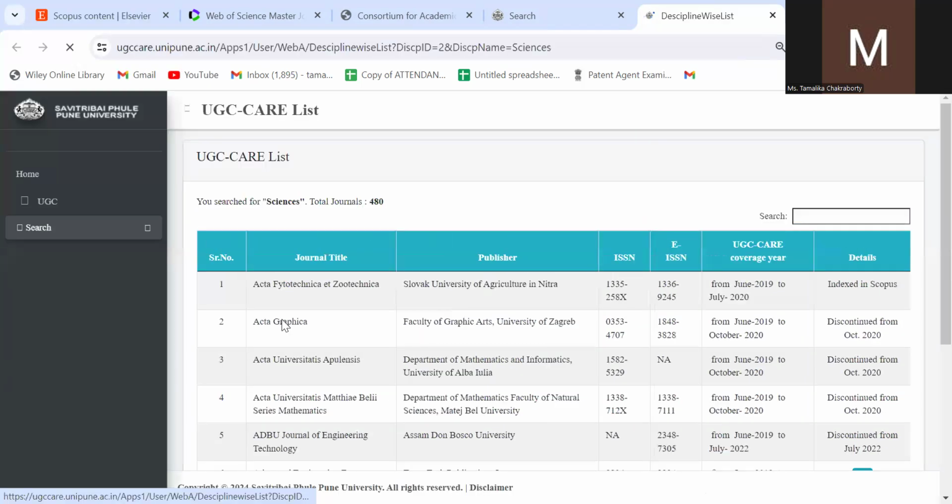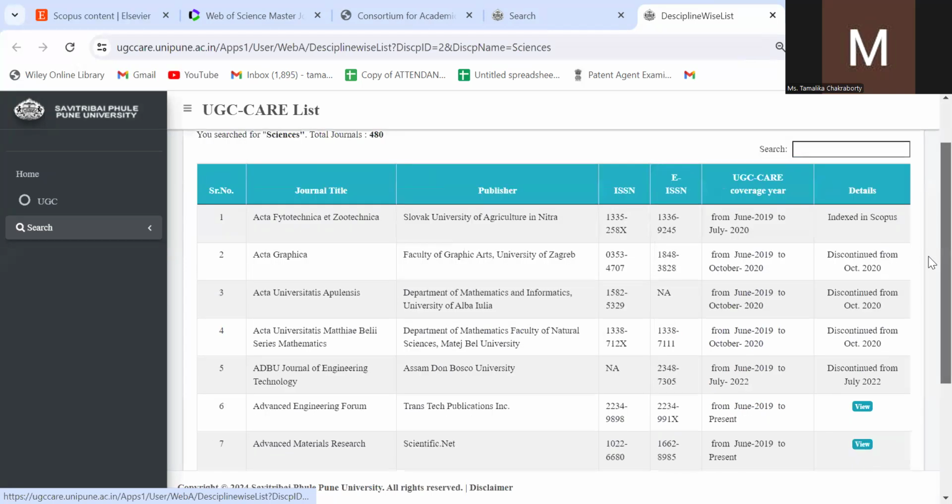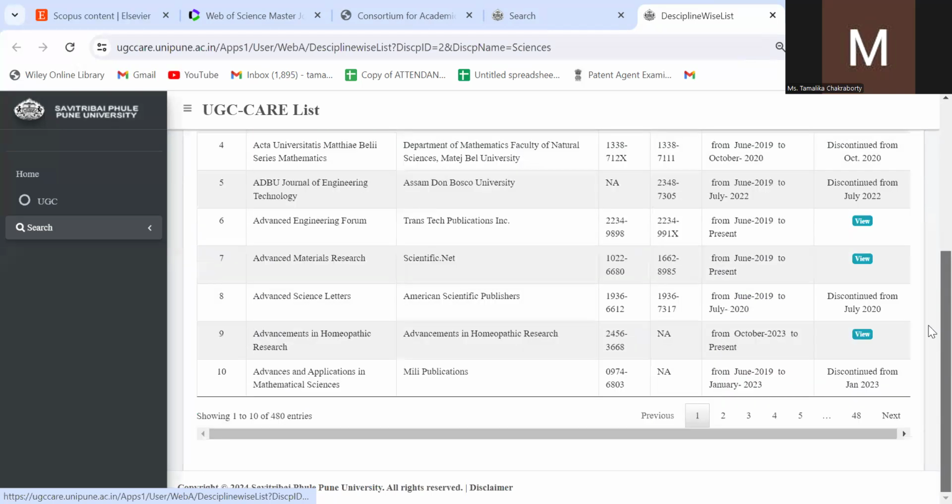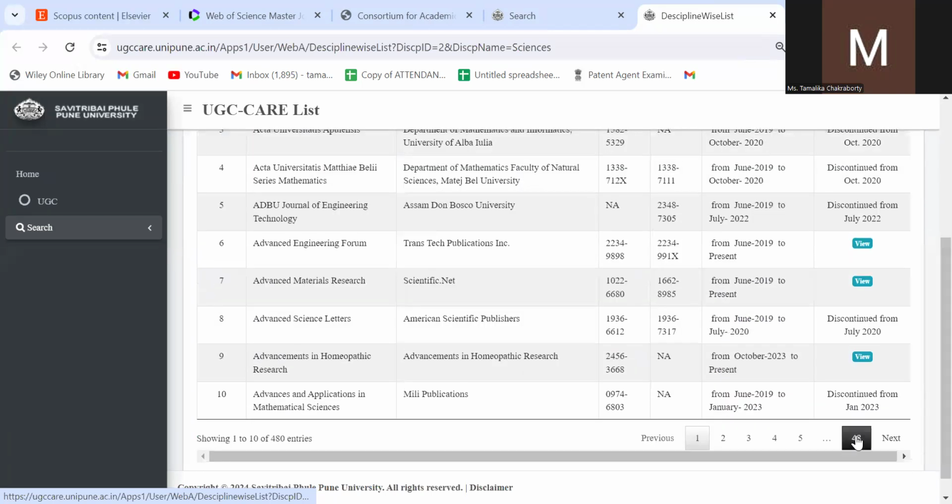But there are also humanities and many other journals in UGC, because it is not just biological science or physical science or mathematical science. You also have different other areas which have huge importance in society. And this is your journal list. Till 48, you have journals.